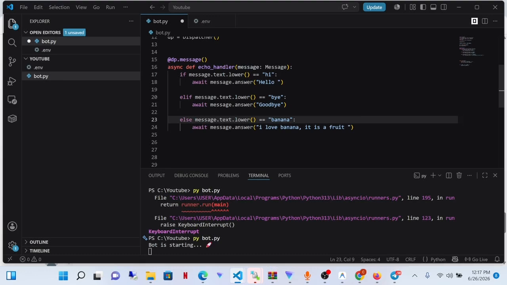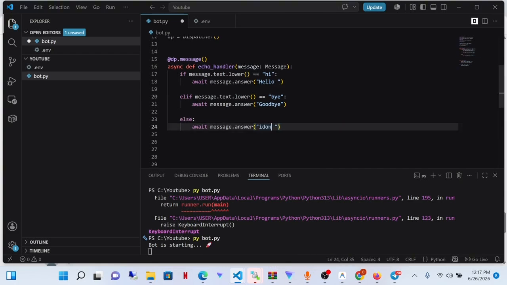And let's remove this message as well. I'll explain what I'm doing in a moment. An else statement. And let's change this to, I don't understand that yet. Okay. So I'm going to Control S.